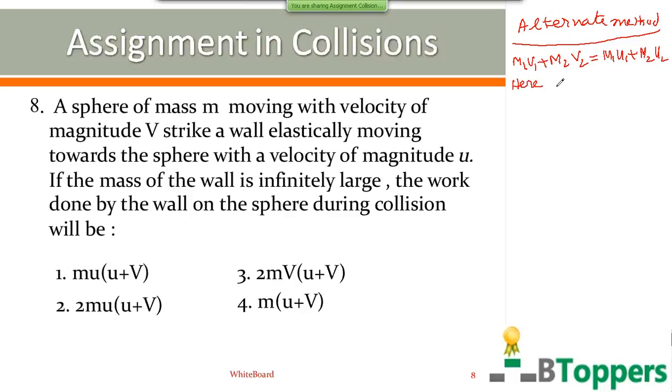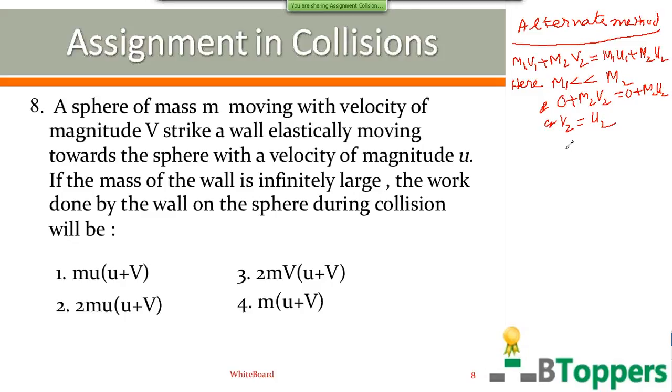Here m1 is negligibly small compared to m2. Therefore, you can neglect the terms containing m1 compared to m2 on both sides. So you get v2 equal to u2.